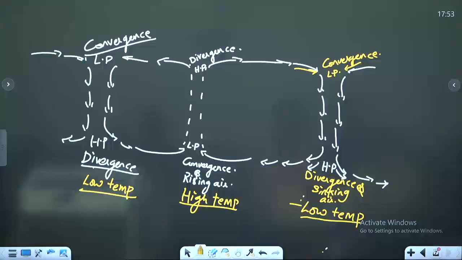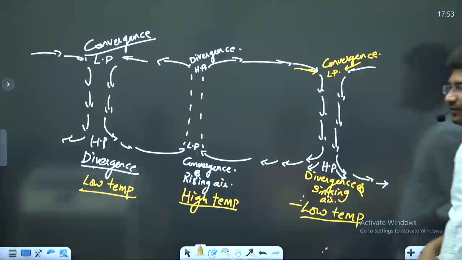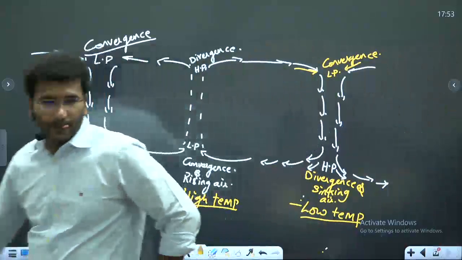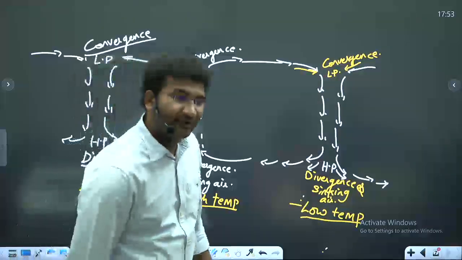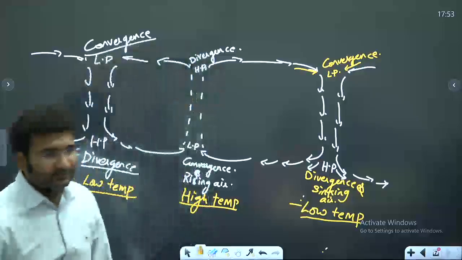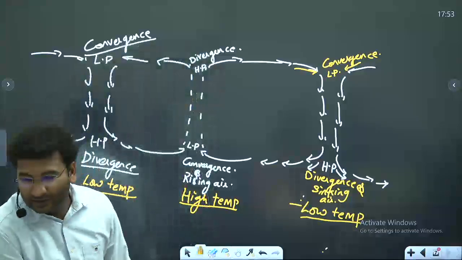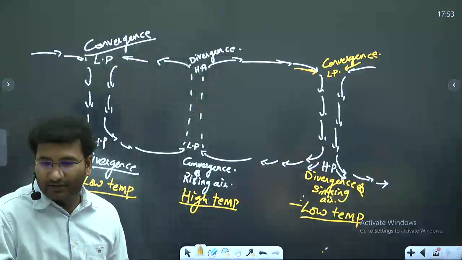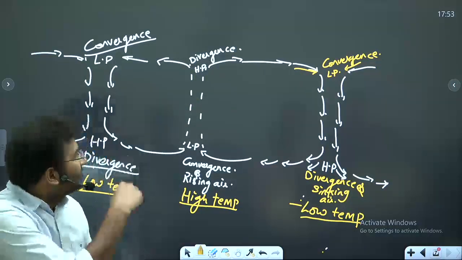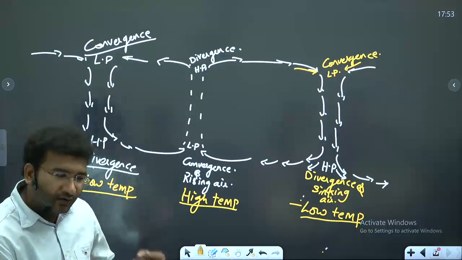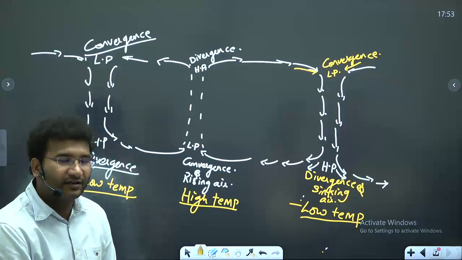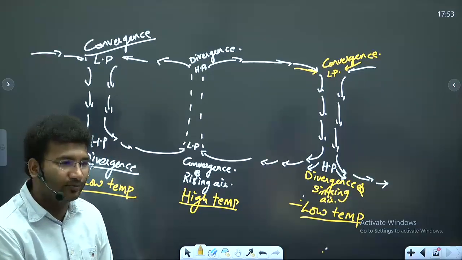Got it? Now this is what it is. Not just MP, it happens across the globe. Okay? Now we'll start to study the entire system, right? So now what we'll do is we'll go and study the pressure belts of the globe.